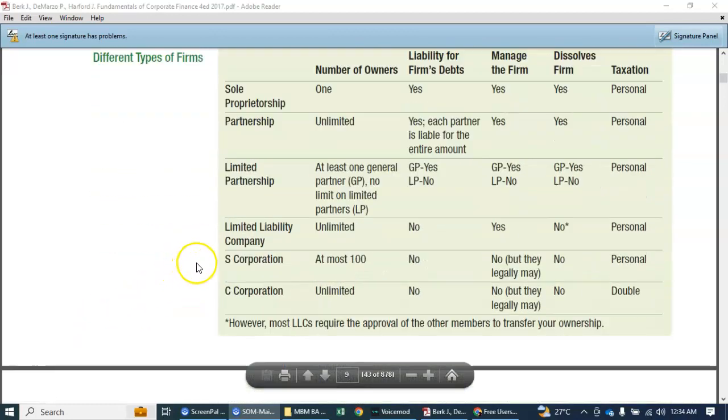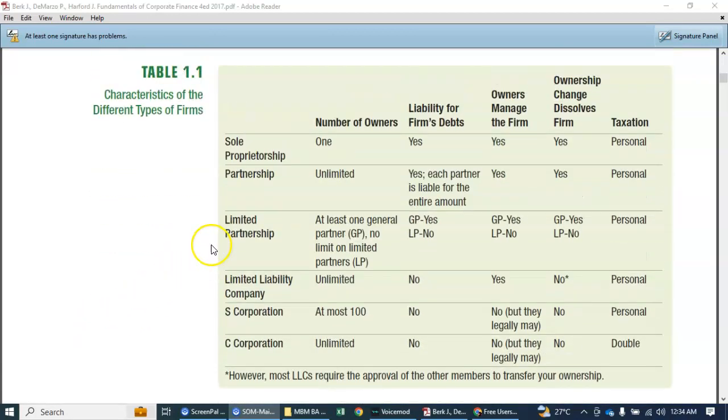Okay, so in summary, for sole proprietors the number of owners is only one, but for the partnership it is unlimited, there's no restriction as to the maximum. For the limited partnership, there's only one general partner who is liable, even to the extent of his personal assets, while the rest of the partners are not.